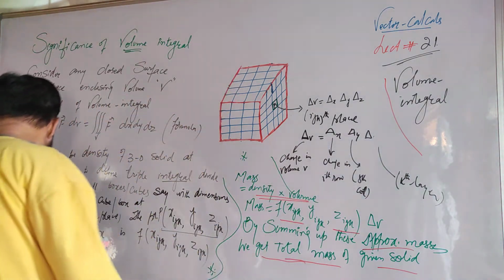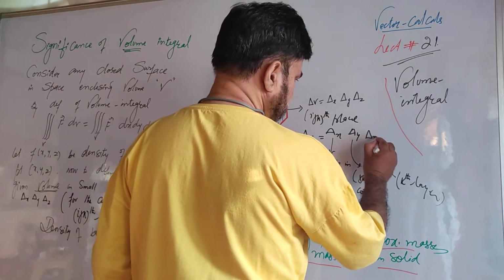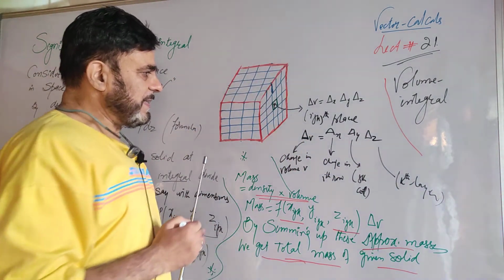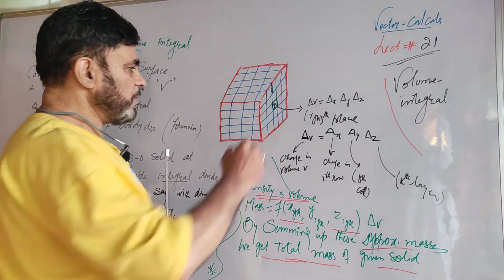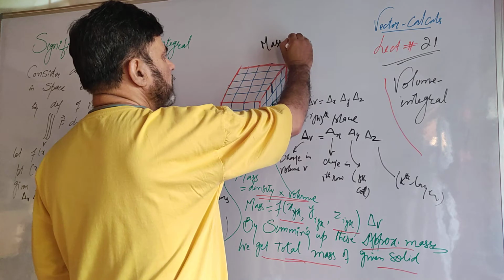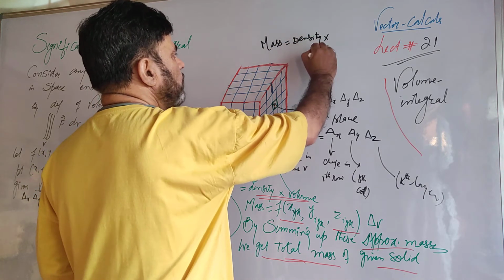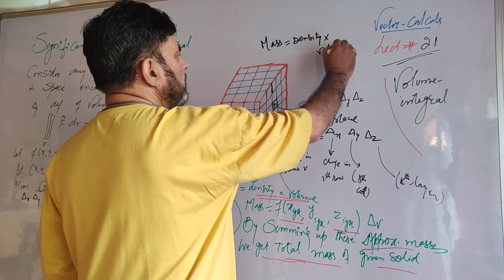I will just change it. It is delta x, delta y, delta z. Delta v is delta x, delta y, delta z. We are using here the formula mass is equal to density times volume, which gives you mass.